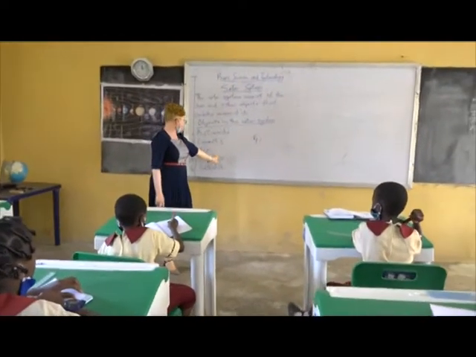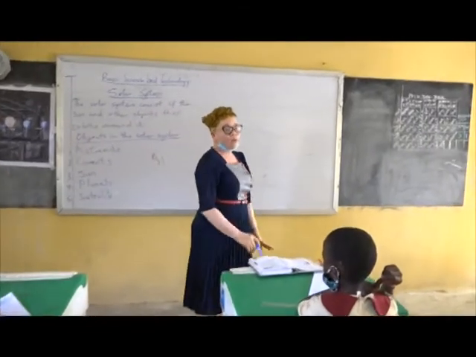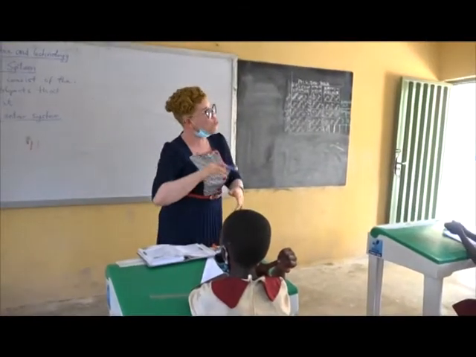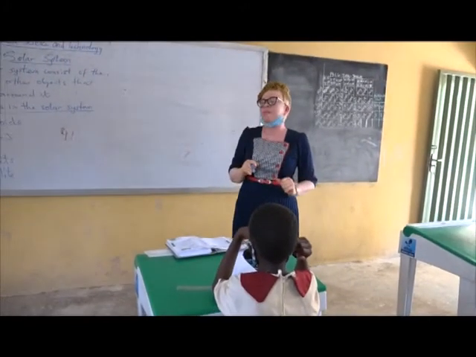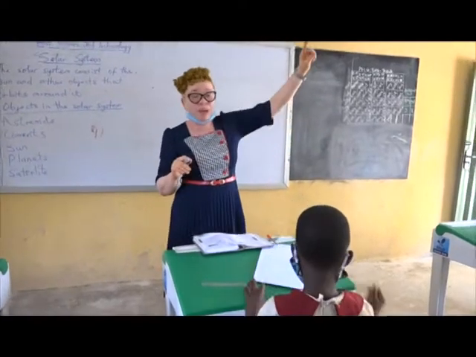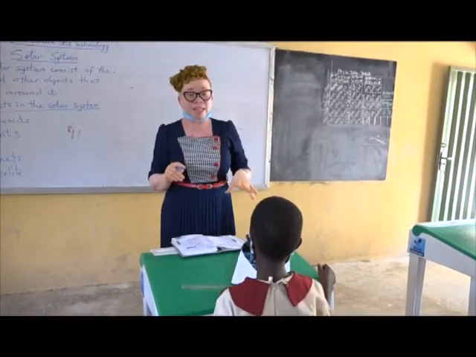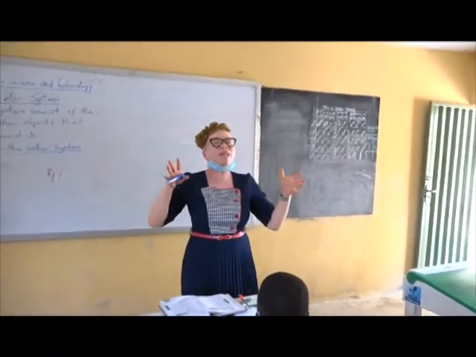Then we have the sun itself. Before I talk about the sun, let me talk about the satellites. The satellites are moons that move around the planets. You will understand it better now. The satellites are moons. You told me about the moon that you see in the night that gives light to the earth in the night. There are also other moons, other satellites around other planets.